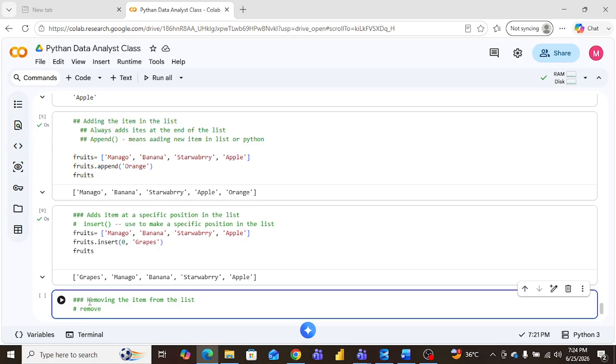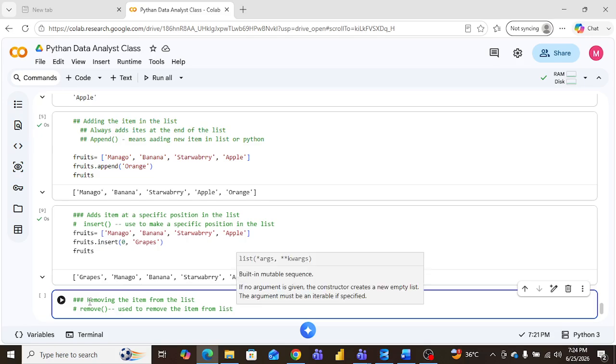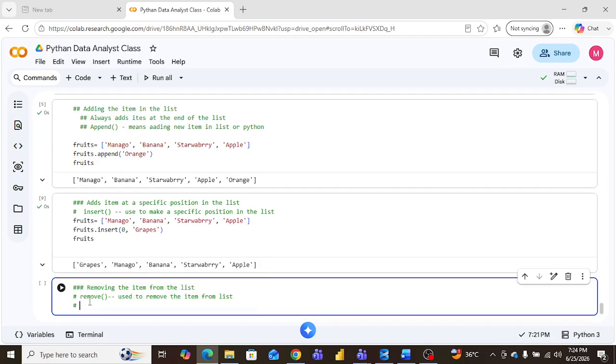The remove function is used to remove the item from the list. Remove works only by values, and I made one more mistake here. We remove only by values.